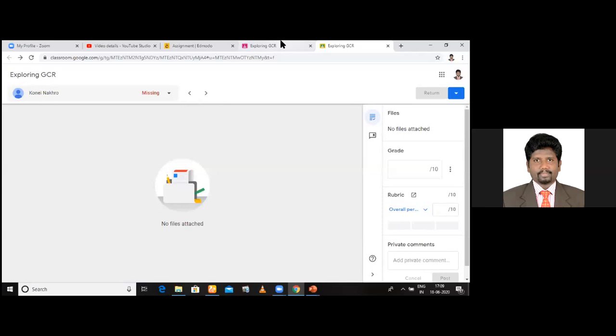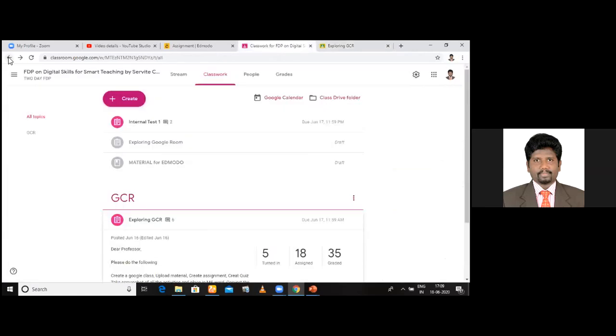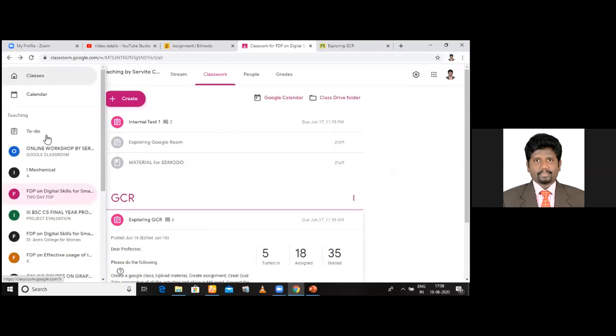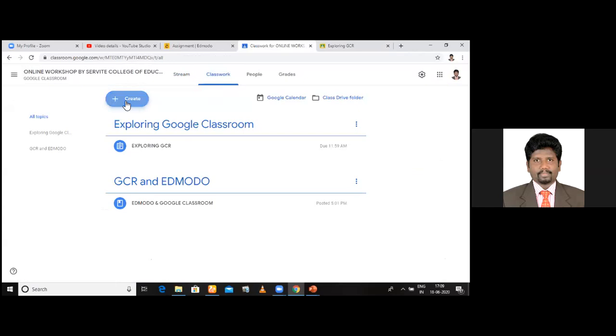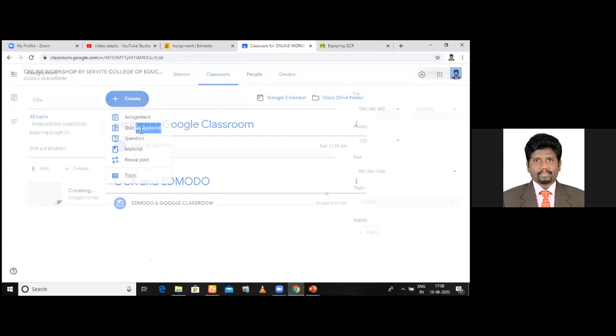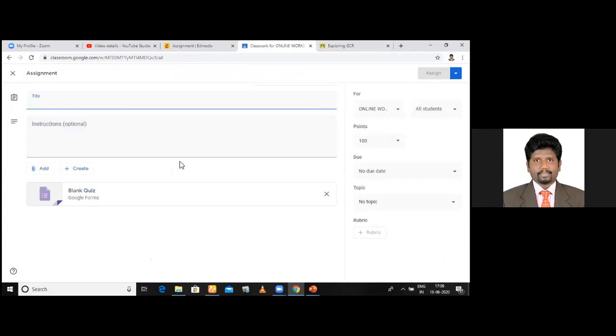Now I go back to the classes. Now I want to create a quiz for you in the class. Now how should we create a quiz? Go to classwork, just press create. See here, quiz assignment, which means online test. So I'm clicking this online assign. Now I just type internal test 1 or mid semester test. For the same thing we can have mid semester test or midterm test. In schools you call it midterm, no? Midterm test. And you can give the instructions for the students.